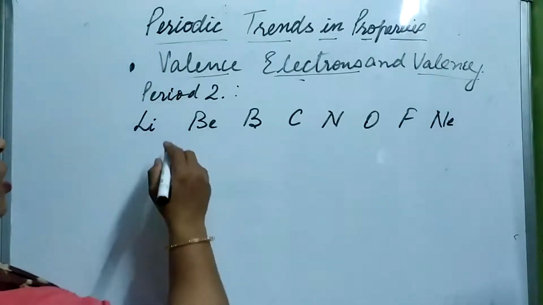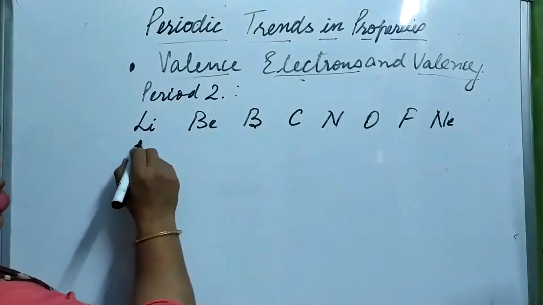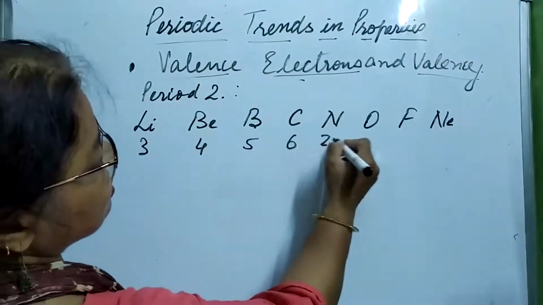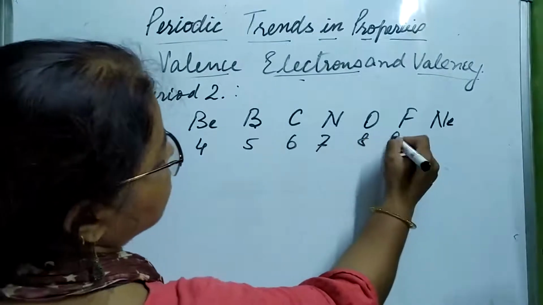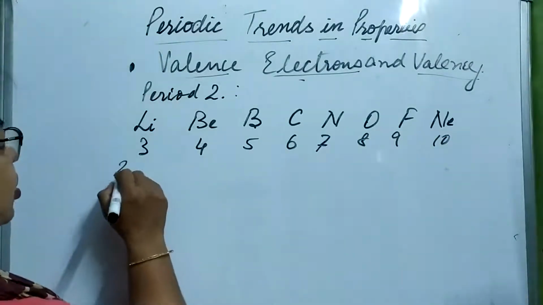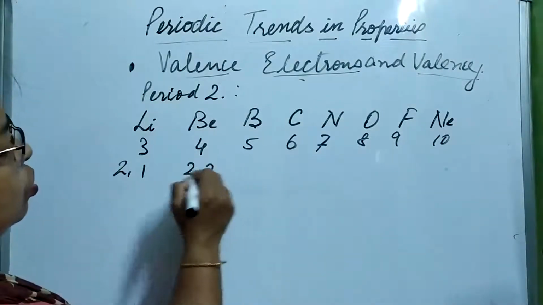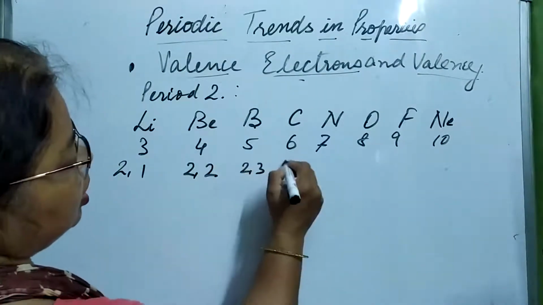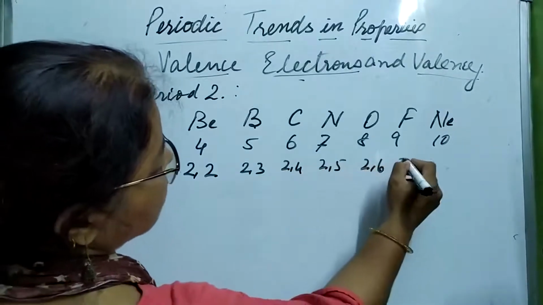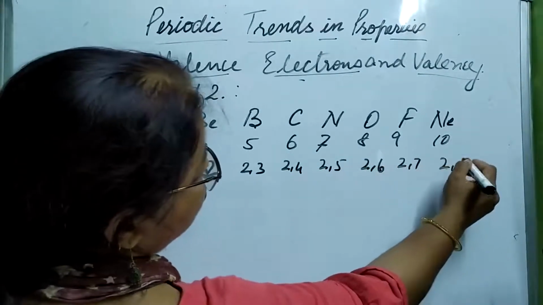Fine. Now, what about the atomic numbers? Lithium 3, then 4, 5, 6, 7, 8, 9, 10. Let us write the electronic configuration. 2,1; 2,2; 2,3; 2,4; 2,5; 2,6; 2,7; 2,8.